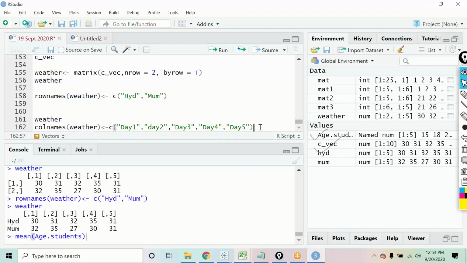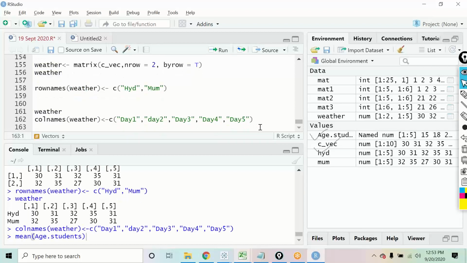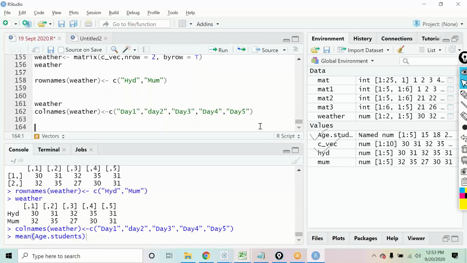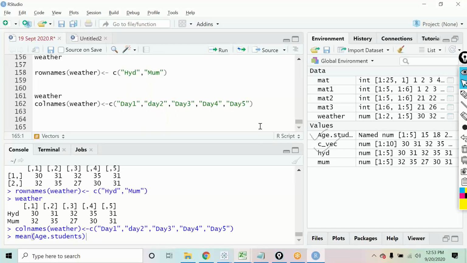Sir, how can we differentiate that it is a command or a variable? I mean, variable names you will be able to find over here, whatever you would have defined. If it is a command, there is no perfect scenario where you will be able to find it, because you can define anything. But if you type weather over here, you will see this symbol coming over here. This kind of symbol means it is a matrix.